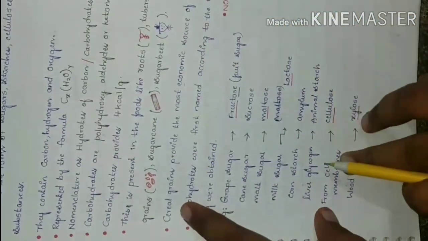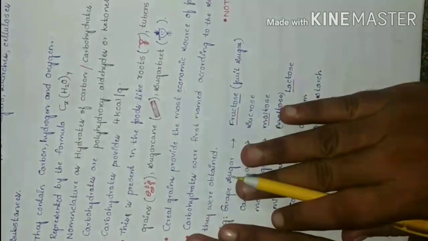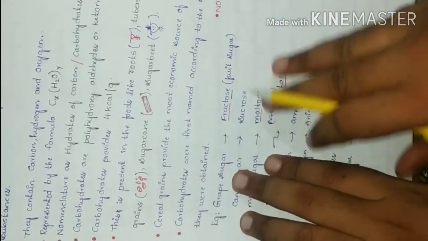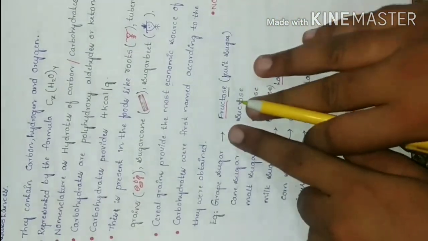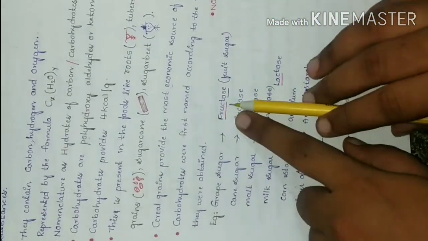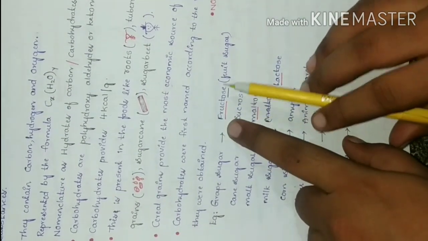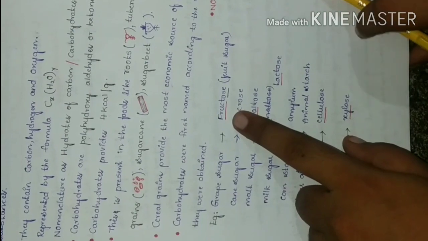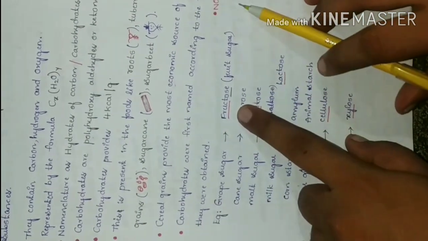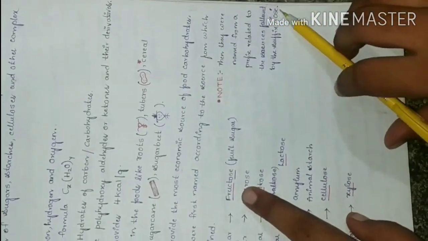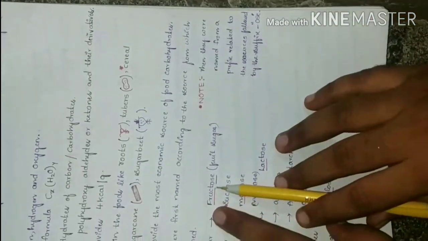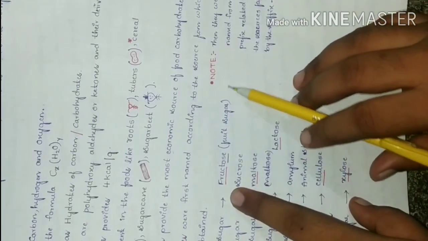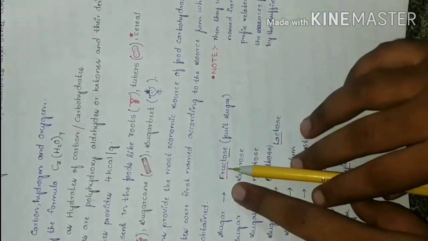These are commonly named according to their source, but after some modernization of nomenclature, they were named fructose. Fructo means fruit, and ose is a suffix added to sugar names to name the sugars. So fruit sugar is fructose.